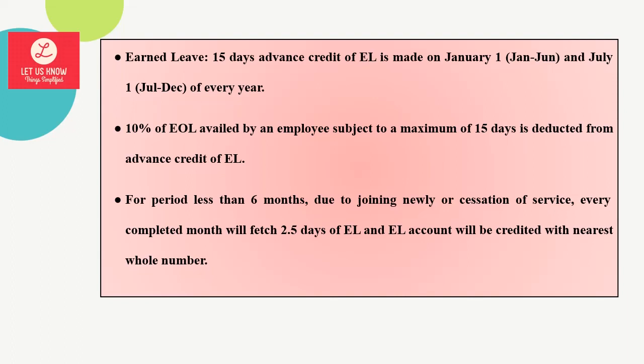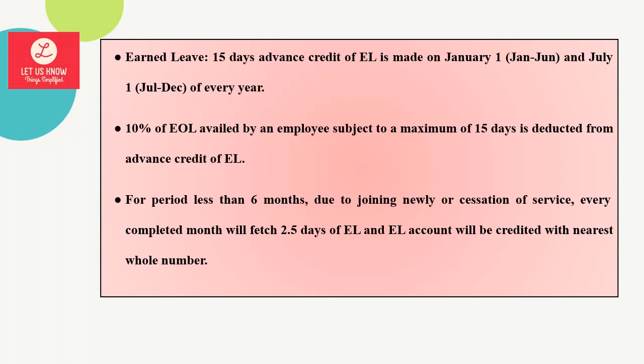Now, this is advance credit granted for 6 months as 15 days. What about an incomplete half yearly period? Assuming that an employee joins during a part of that period, let us say, suppose the person has joined on March 10th. So for him, for January to June, March is not a completed month, so there will be no EL for it. April, May, June, 3 months, he will be entitled for